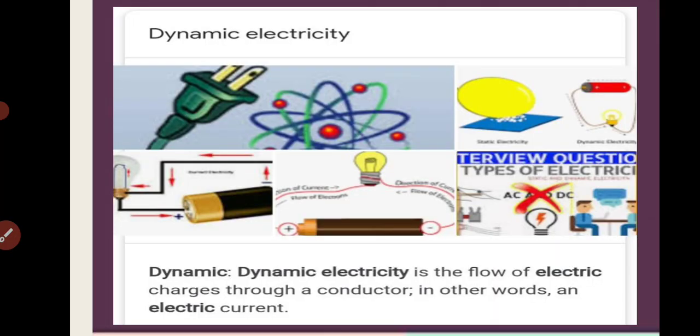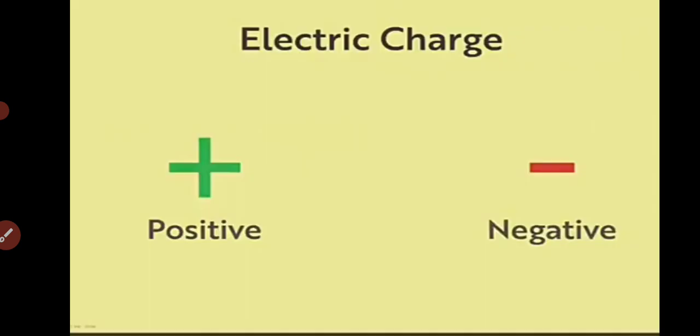Now, what is dynamic electricity? In dynamic electricity, the electric charges are not stationary. They move from one place to another and transfer their energy from one atom to another. Therefore, dynamic electricity is the flow of electric charge through a conductor, and it helps in the flowing of electric current. Now, how does electricity conduct, or what are the factors that enable the electric current to flow?